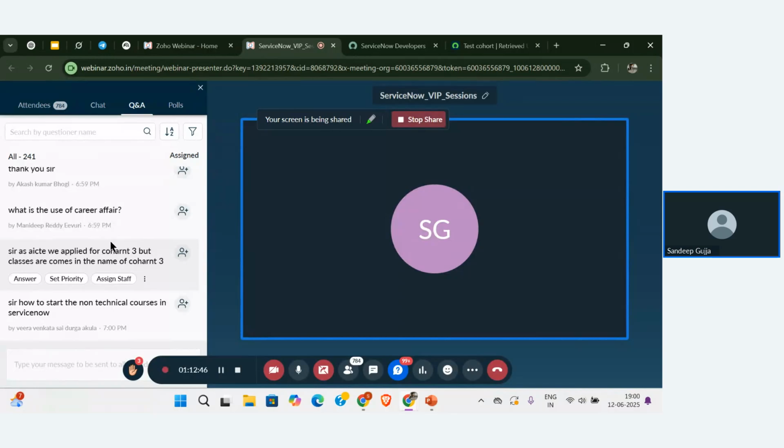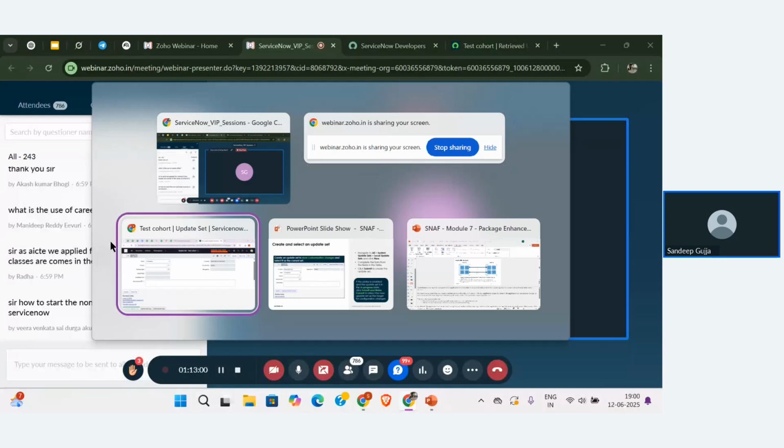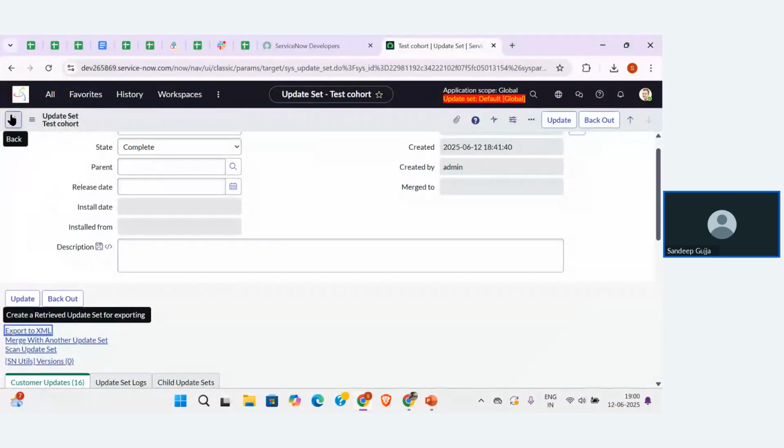So these are the things that I'm going to store in that. And I will also show you whether the update set is going to store the records or not. So for that, let me go back to the first instance once again. This is the first instance, right?